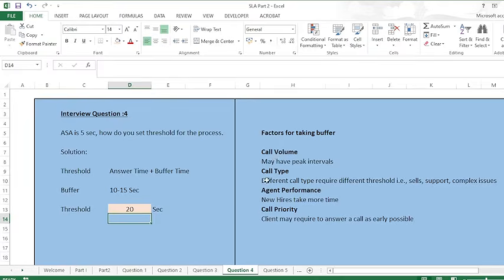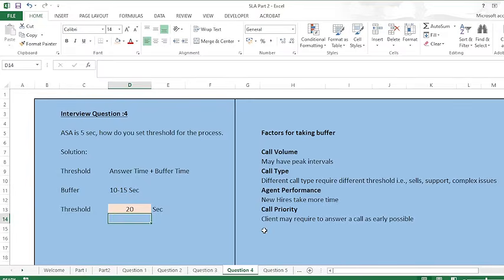First is call volume. There are some intervals where we receive higher volume than the forecasted. Suppose I forecasted 1,000 calls in an interval, but I received like 1,200. Then the call type: different types of calls like sales, support, complex issue may require different thresholds. Then the agent performance. The new hire takes more time to answer a call, so I'll consider that also to decide this buffer.